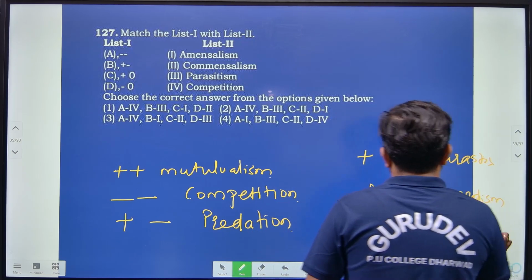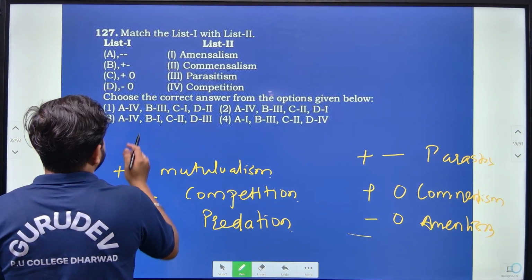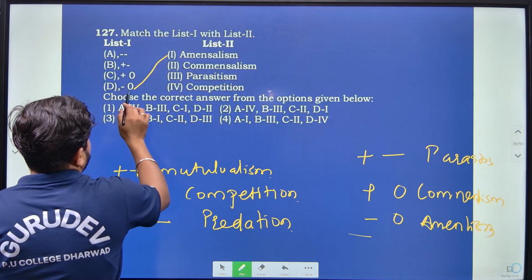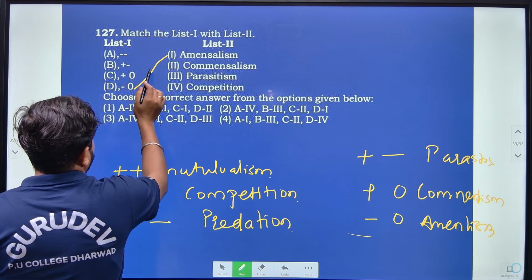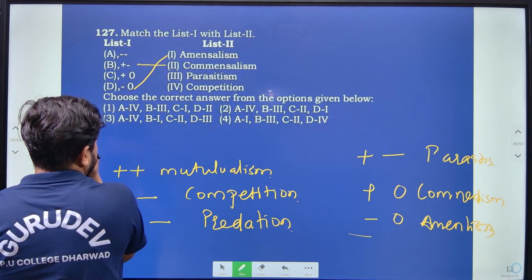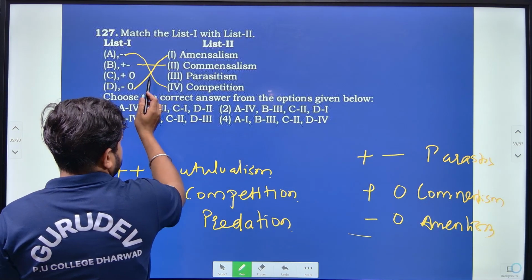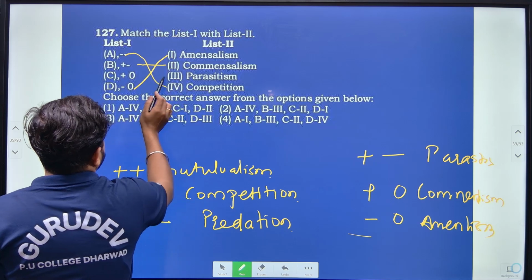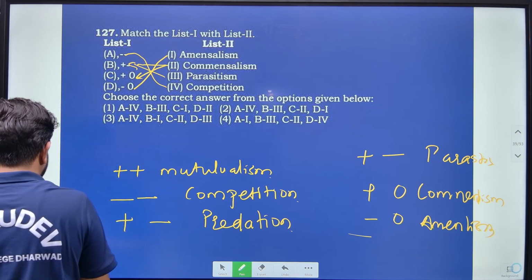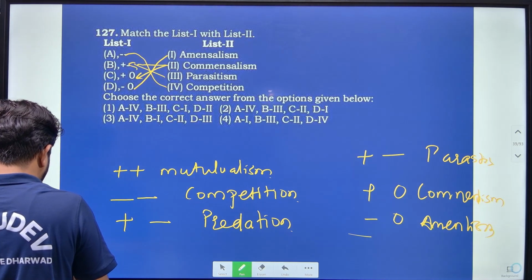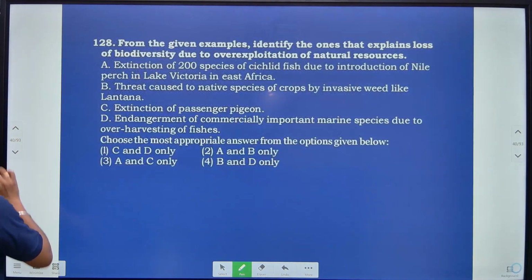So based on this, I can match the columns here. Amensalism is minus zero, commensalism is plus zero. Competition is where both of them are affected, and parasitism is where one is benefited and one is harmed. So based on this, option 2 is correct, right? Like that we have to find out the option.